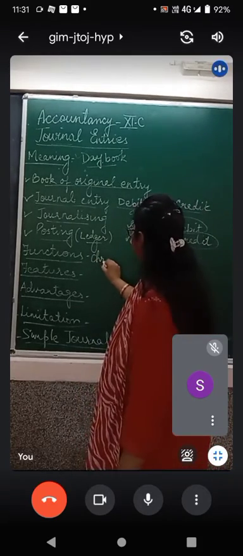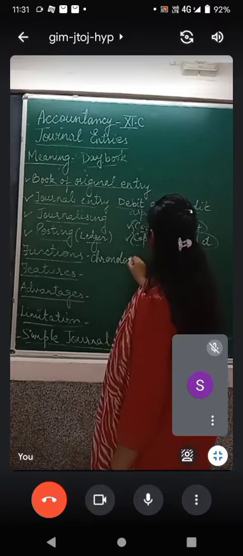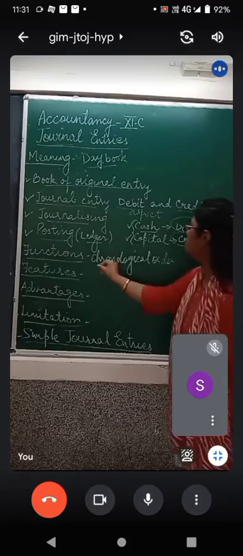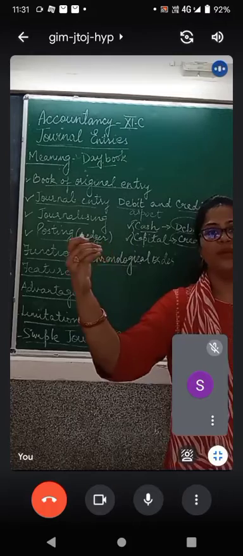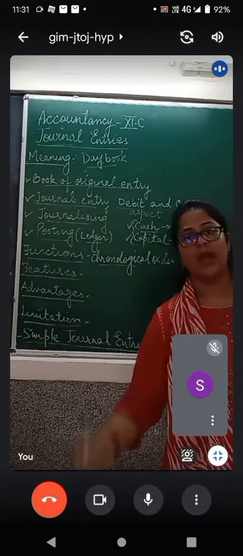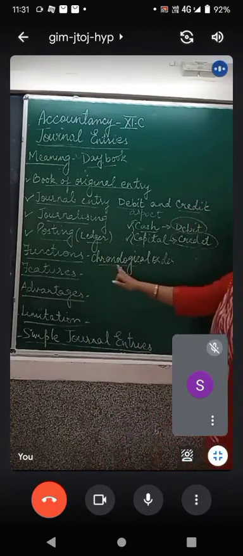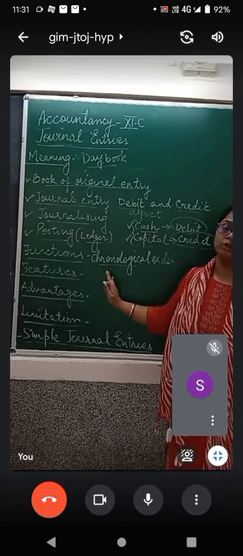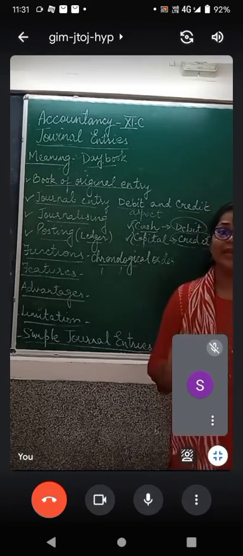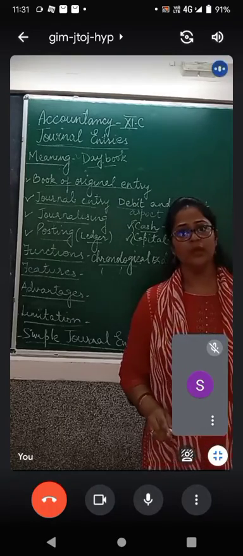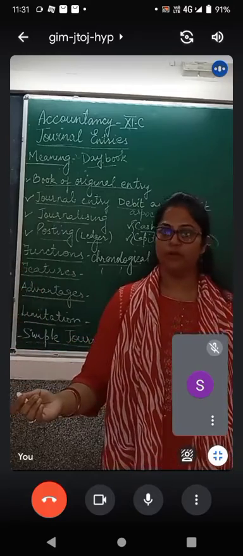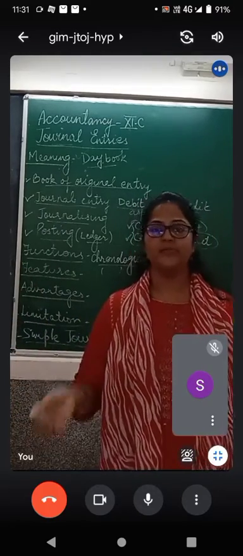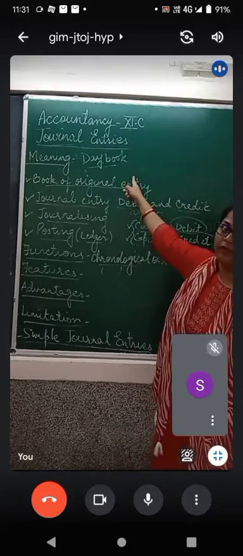It maintains the records in chronological order. What is chronological order? Date wise. 1st April, 4th April, 7th April, 9th April and so on till 31st. In the bracket you can write date wise. So it becomes easier for a businessman to find out what all events took place in chronological order, and in case any entry is missed out, he can get back to it in the day book very easily.